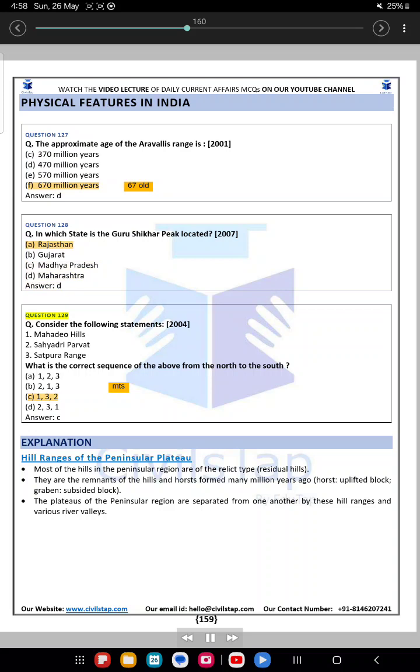Question 129. Consider the following statements. 2004. 1. Mahadev Hills, 2. Sahyadri Parvat, 3. Satpura Range. What is the correct sequence of the above from the north to the south? A. 1, 2, 3, B. 2, 1, 3, C. 1, 3, 2, D. 2, 3, 1. Answer, C. Explanation. Hill ranges of the Peninsular Plateau.